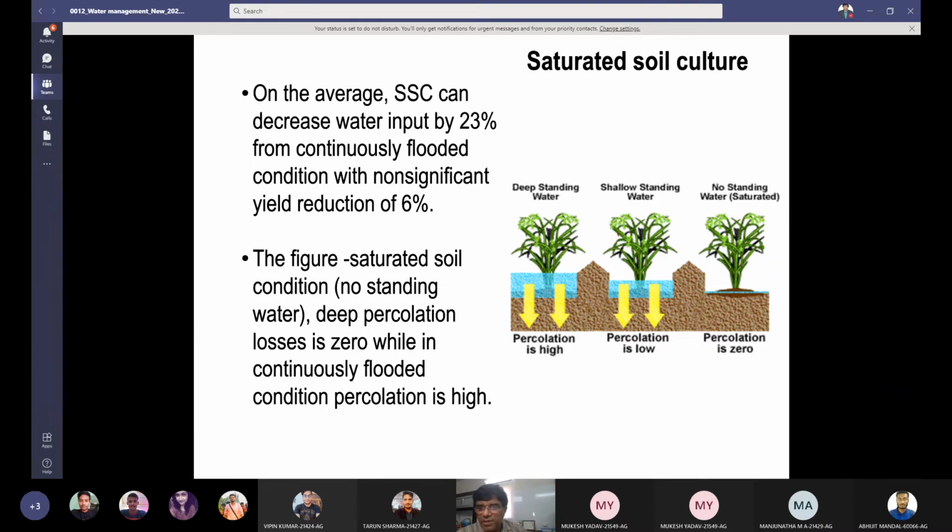In the middle part, shallow standing water, percolation losses are low, because the hydraulic head is less, so pressure on water is less, so less losses due to percolation. And in the last case, no standing water, just saturated condition, so percolation losses are minimum. So better to keep a shallow water depth.